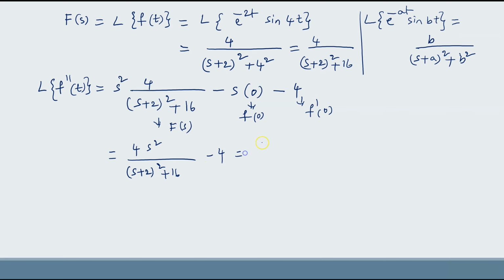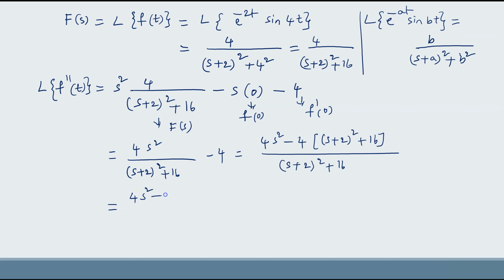If you simplify this, 4s square minus 4 into ((s plus 2) whole square plus 16) upon (s plus 2) whole square plus 16. If you expand the bracket in the numerator, you get 4s square minus 4 into (s square plus 4s plus 4 plus 16).